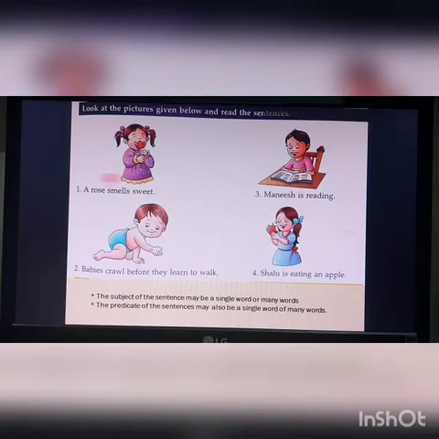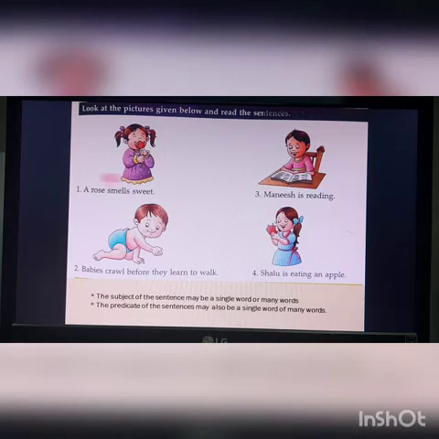So this is page number 5, children. Now look at the pictures given below and read the sentence. First sentence is, a rose smells sweet. So there is a baby girl who is smelling the rose. Next sentence, number 2, babies crawl before they learn to walk. So the baby is crawling. Number 3, Manish is reading. And number 4, Shalu is eating an apple.